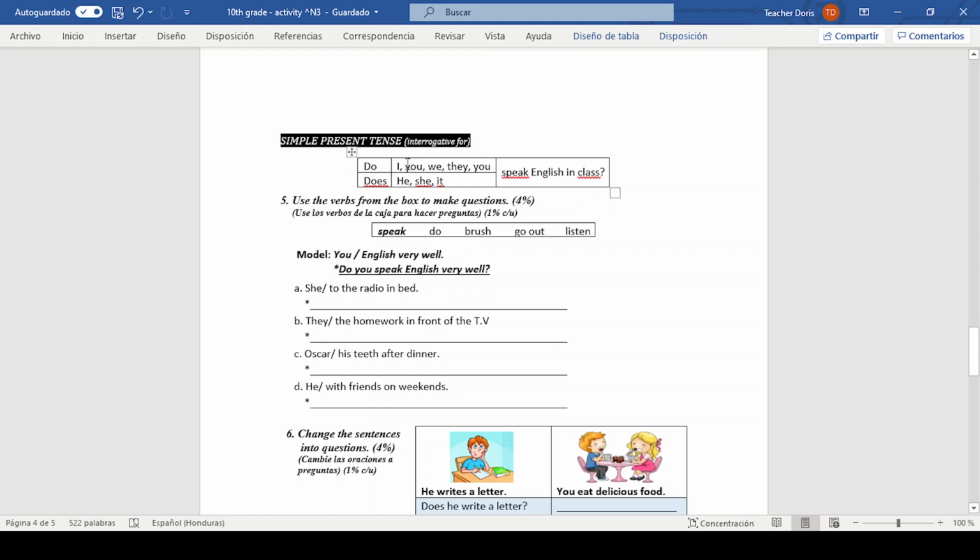Which one we are going to use, do or does? Of course, we are going to use do, okay? Do you, here, do you, look at the example, do you speak English very well? As this example, you are going to complete these other sentences in interrogative form.